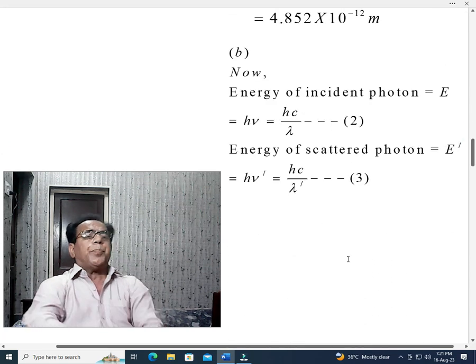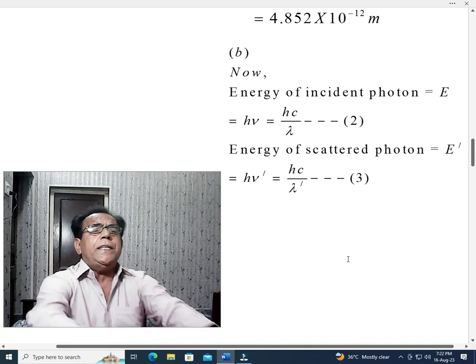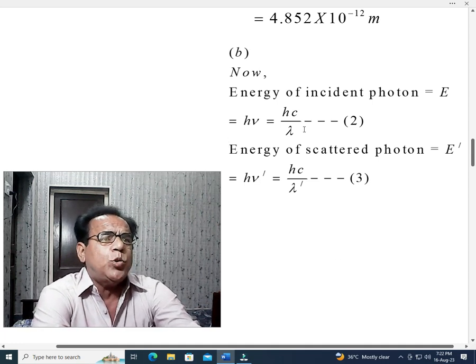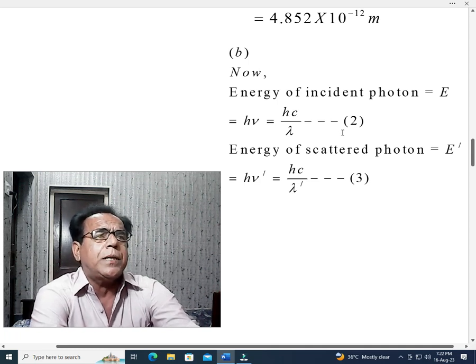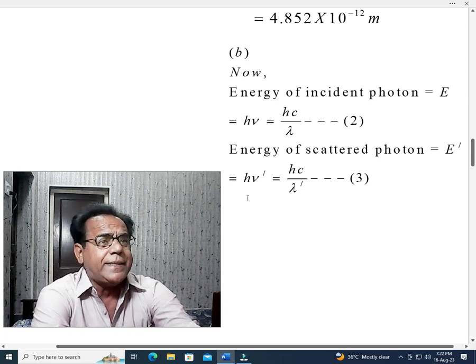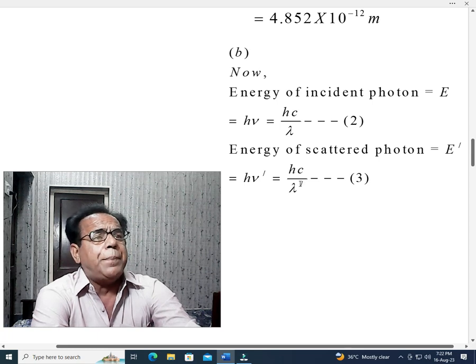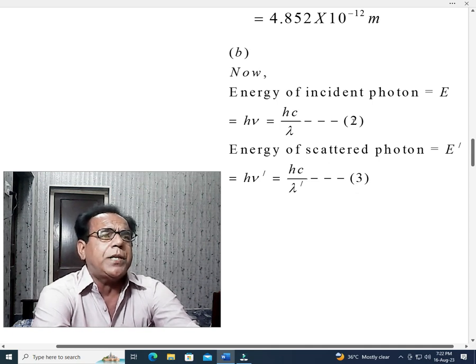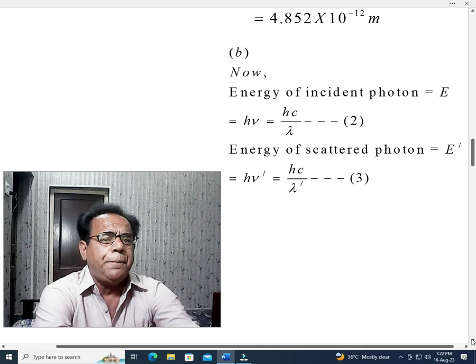Now energy of incident photon is equal to E is equal to h nu is equal to hc over lambda. We give number 2 to this expression, equation number 2, and similarly energy of scattered photon is equal to E dash is equal to h nu dash is equal to hc over lambda dash. We give equation number 3 name to this expression. Okay, so this is equation number 2 and this is equation number 3.